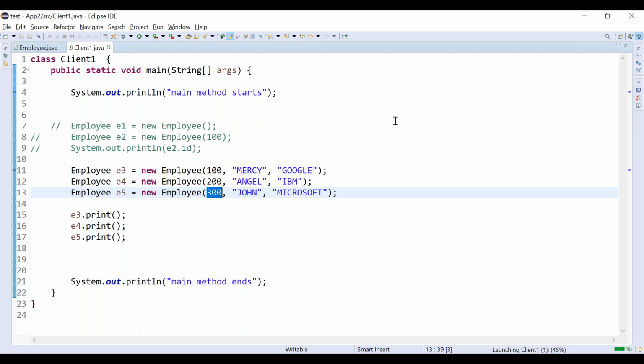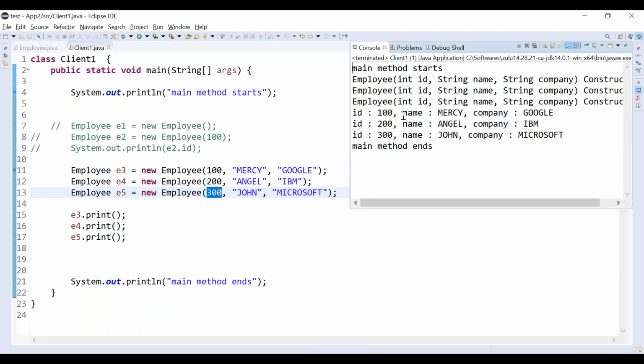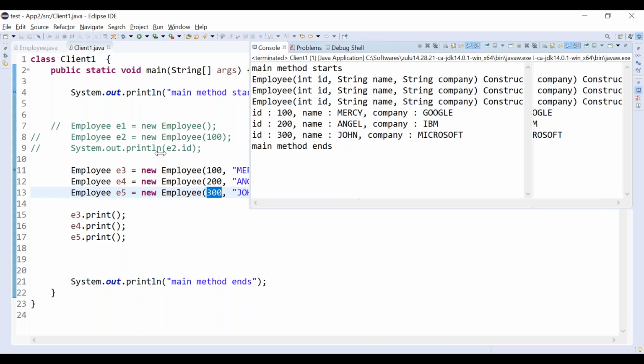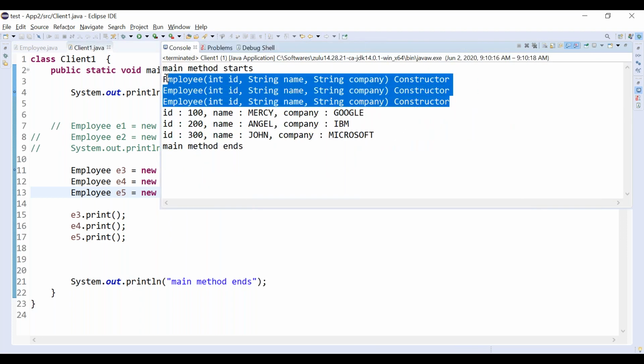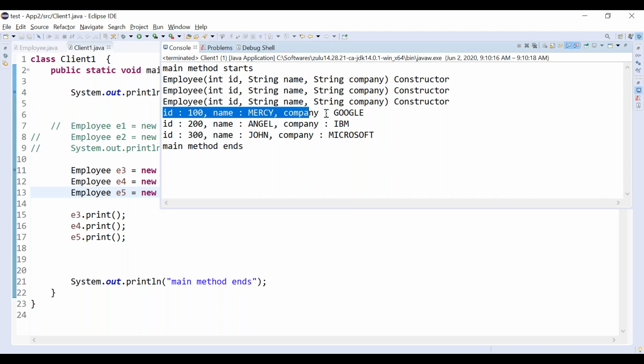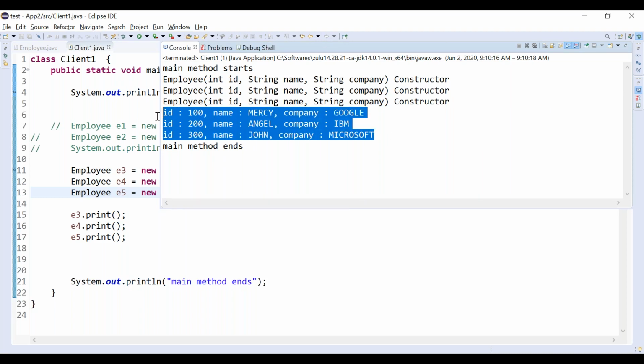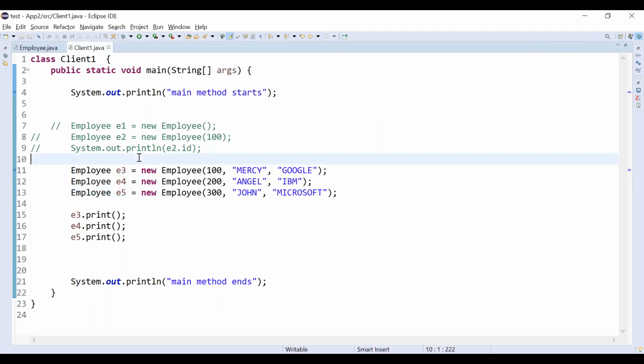When we are running, 3 instance variables are created. Finally, what we are doing? 3 times constructors are executed, right? And we are printing the ID, name, and company for all 3 instances, for all 3 objects. Correct? This is how we can play around with constructors. So the main point is constructors are used to initialize instance variables.